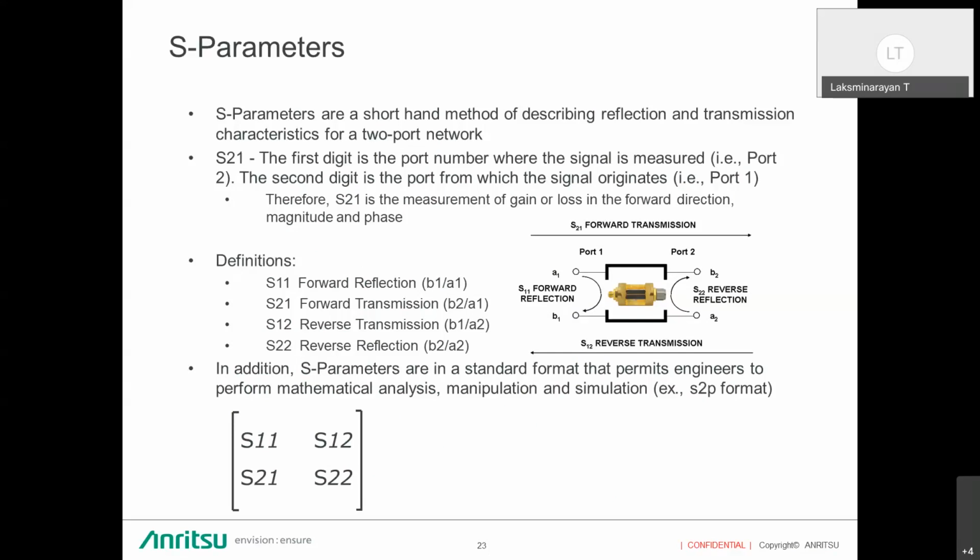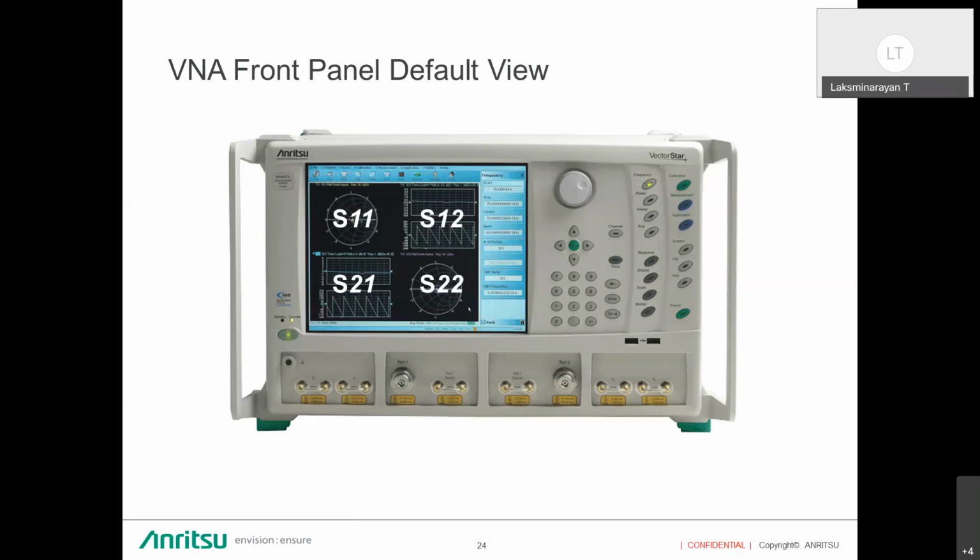So definitions: S11 is the forward reflection, S21 is the forward transmission, S12 is the reverse transmission, and S22 is the reverse reflection, which will be measured at the other end of the device. So this is how the VNA front panel looks. You can see all four S parameters displayed in a single display, where you will get S11, S12, S21, and S22.